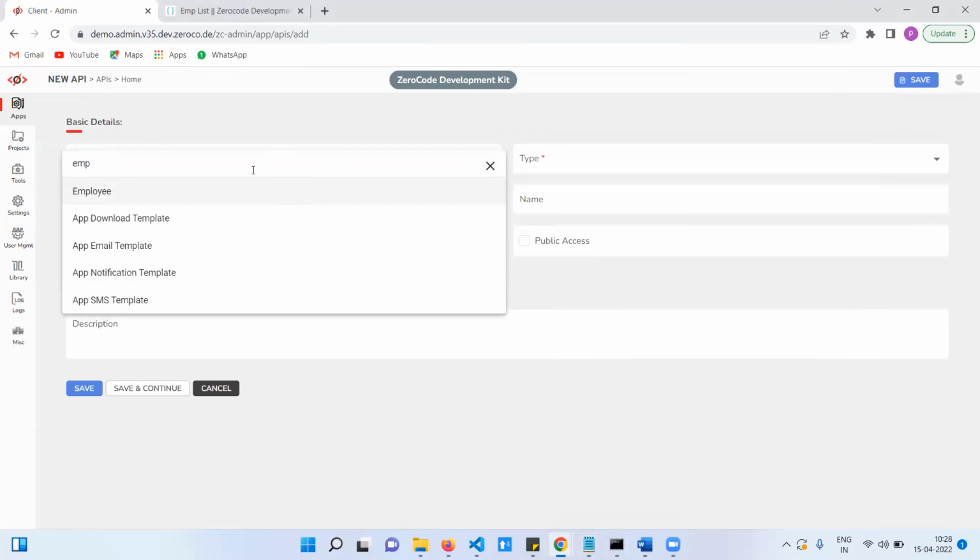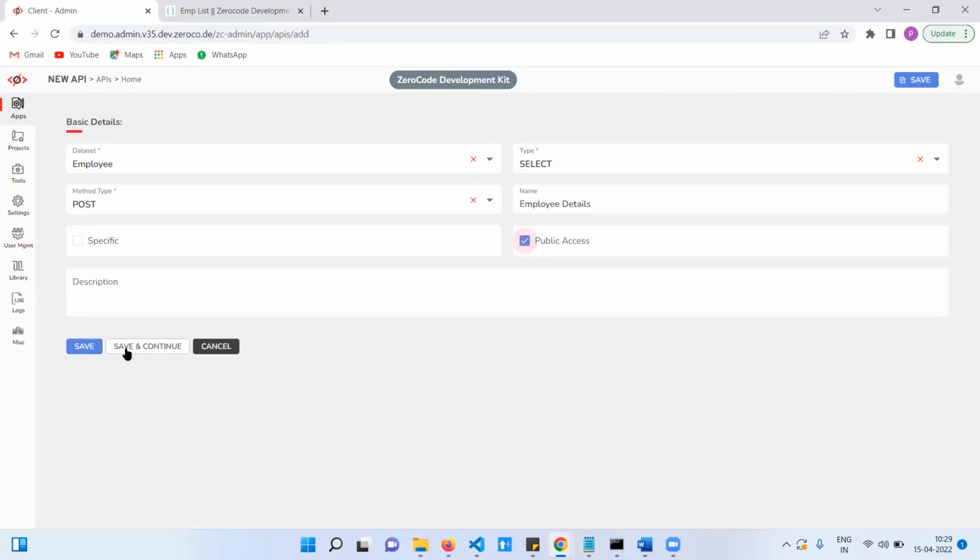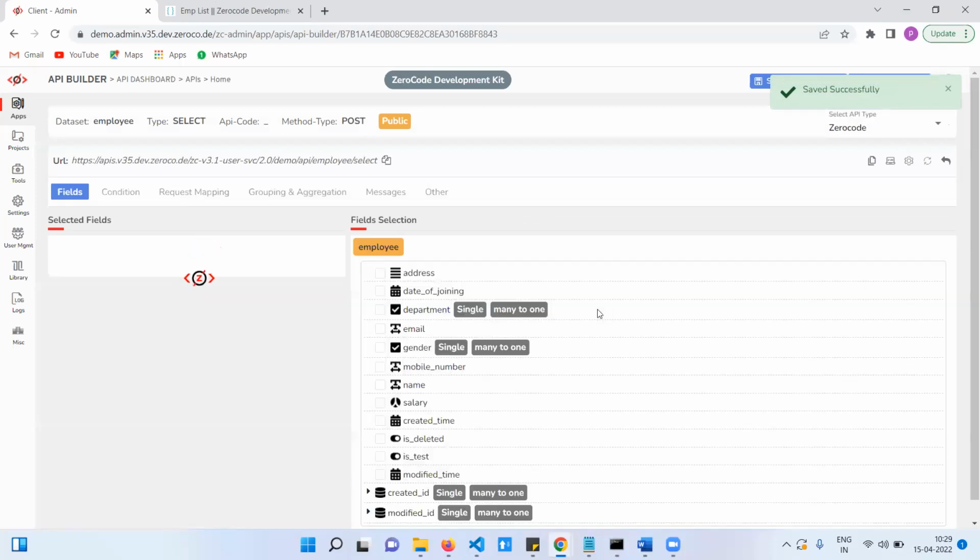Employee, select the data name, select method is get or post, employee details, employee details, public access, click on save, continue.